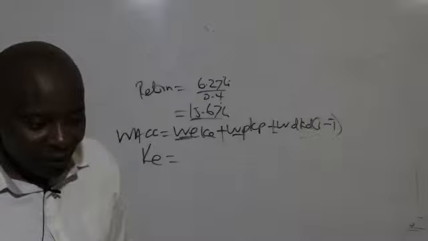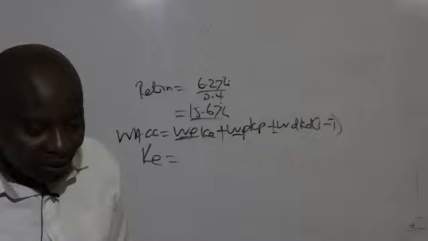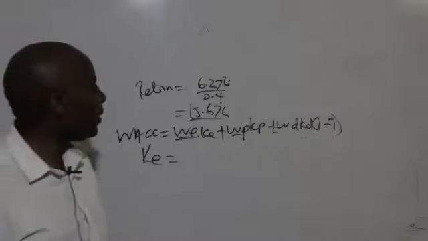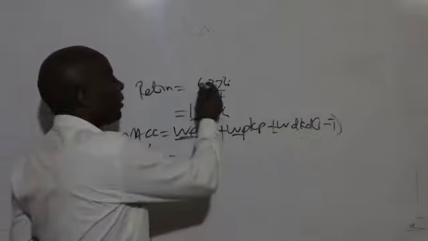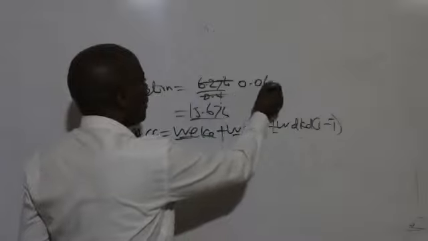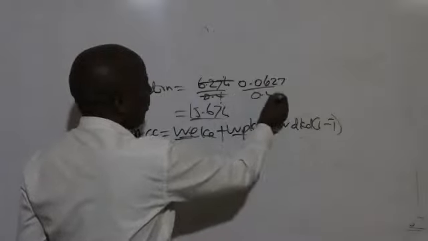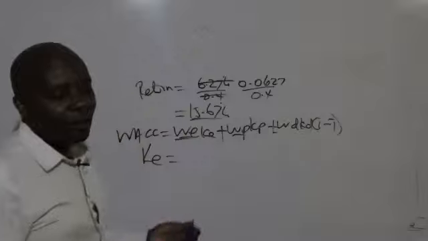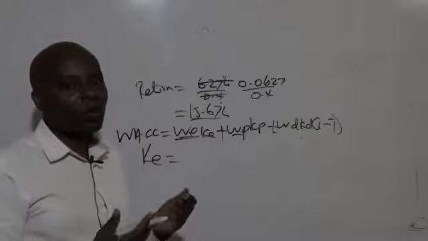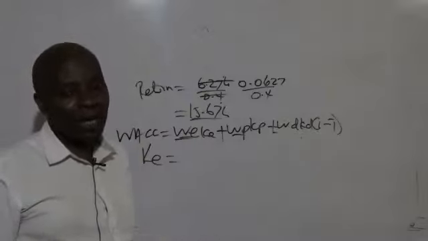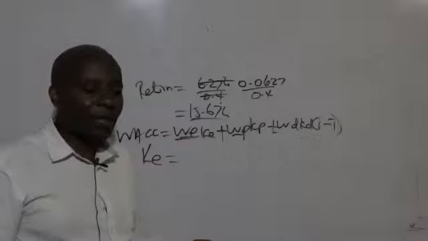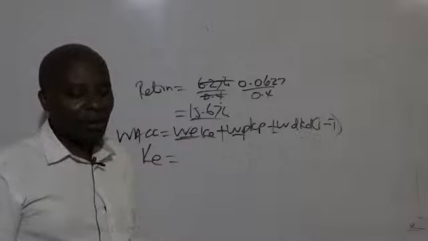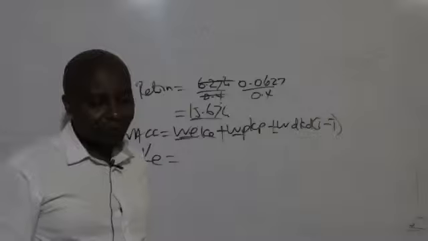Why are we not using this? In this question, no problem. You just use 0.0627 and divide by 0.4. Then at the end of the day, whatever you get, to convert it to a percentage, multiply by 100. You'll still end up getting the same answer.